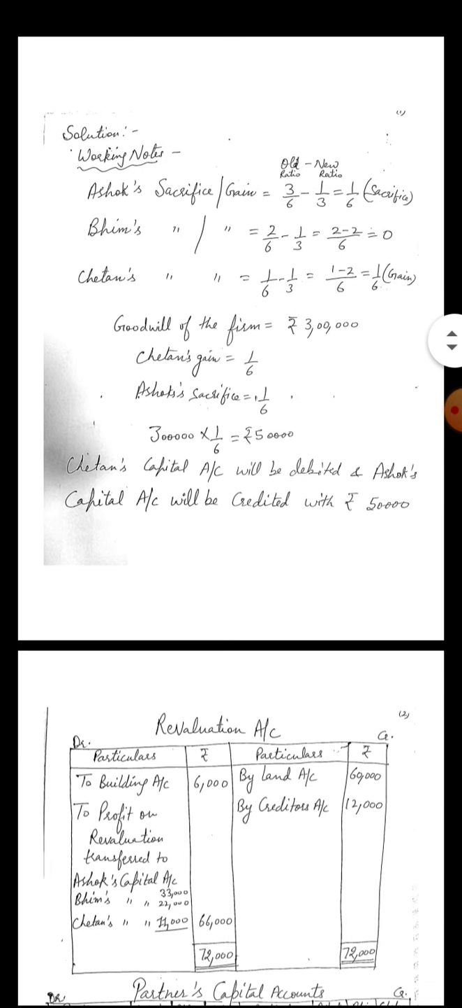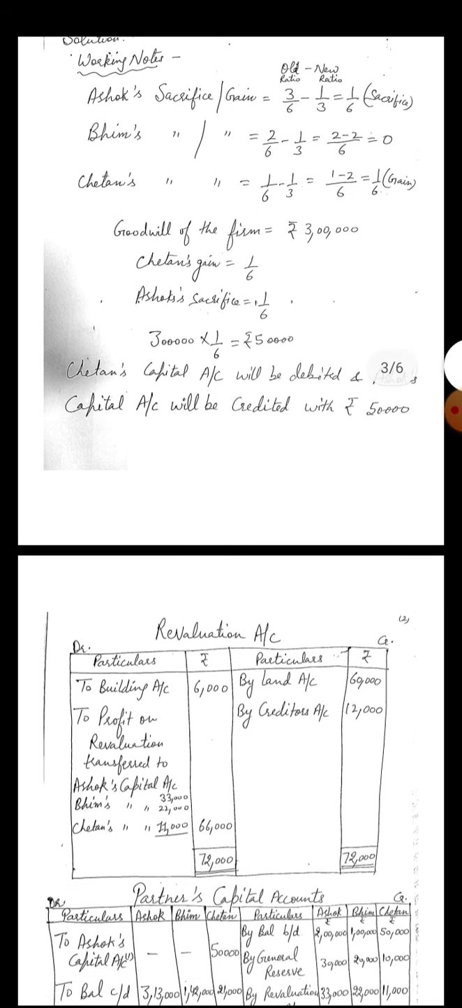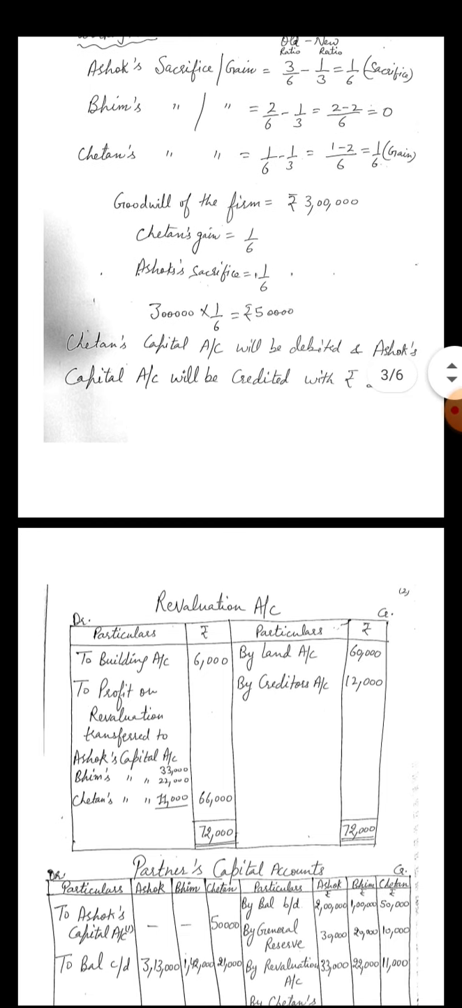So it is sacrifice of Ashok. Next is Bheem. Old ratio is 2/6 and new ratio is 1/3 and the difference is 0. So no gain, no sacrifice. In case of Chetan's sacrifice or gain, 1 by 6 is the old share and 1 by 3 is the new share. The difference is 1 by 6, that is negative, meaning gain by Chetan. Earlier 1 by 6 and the new one is 1 by 3.